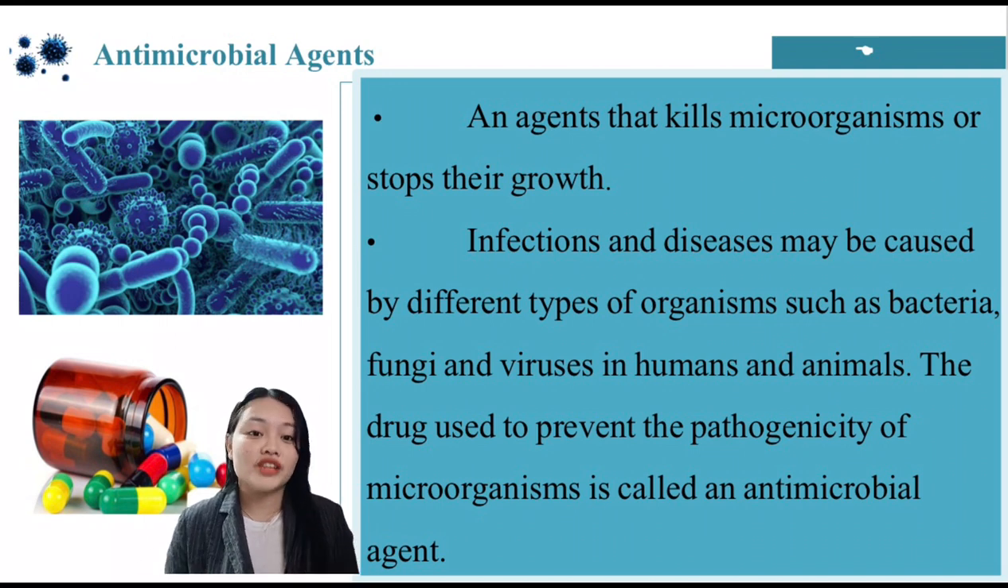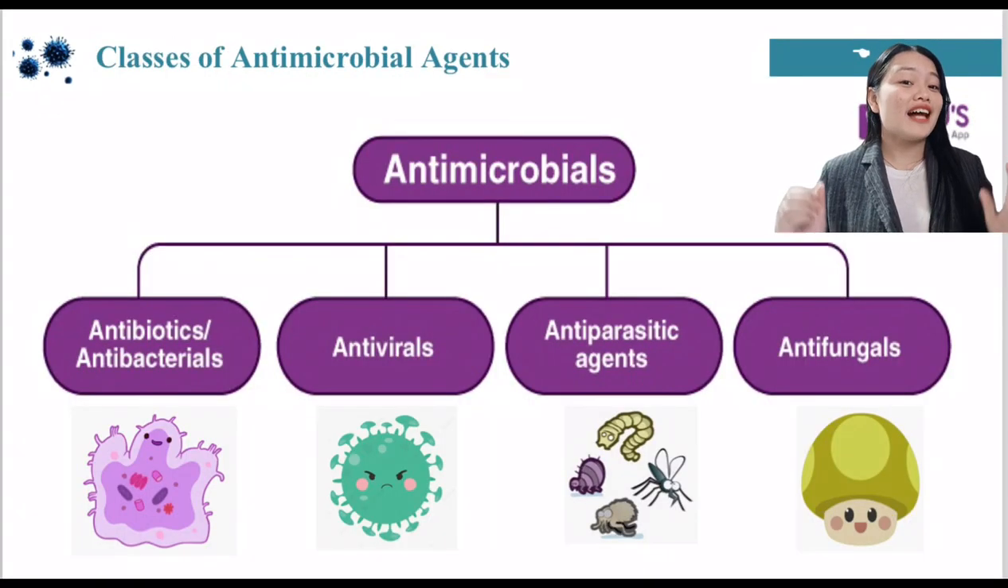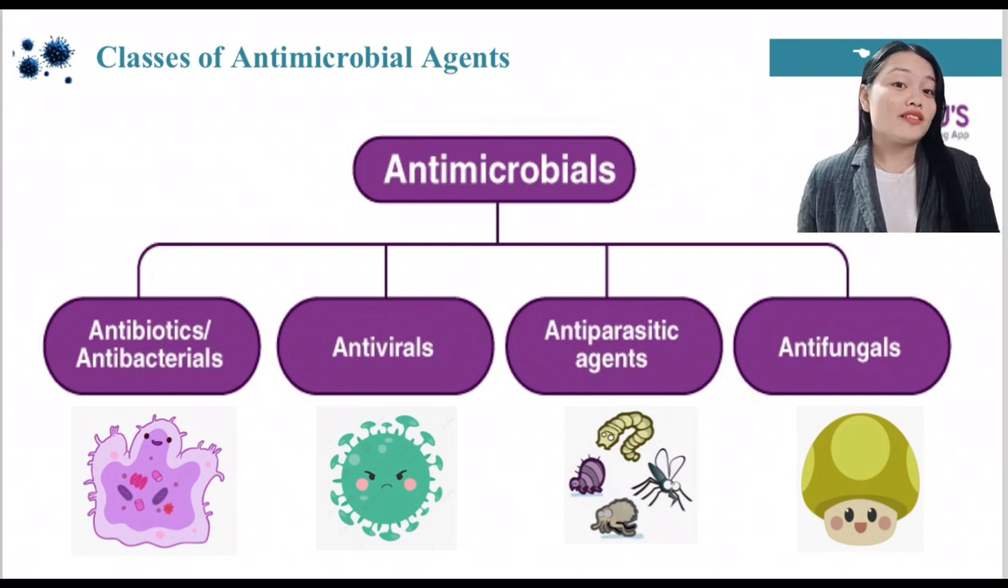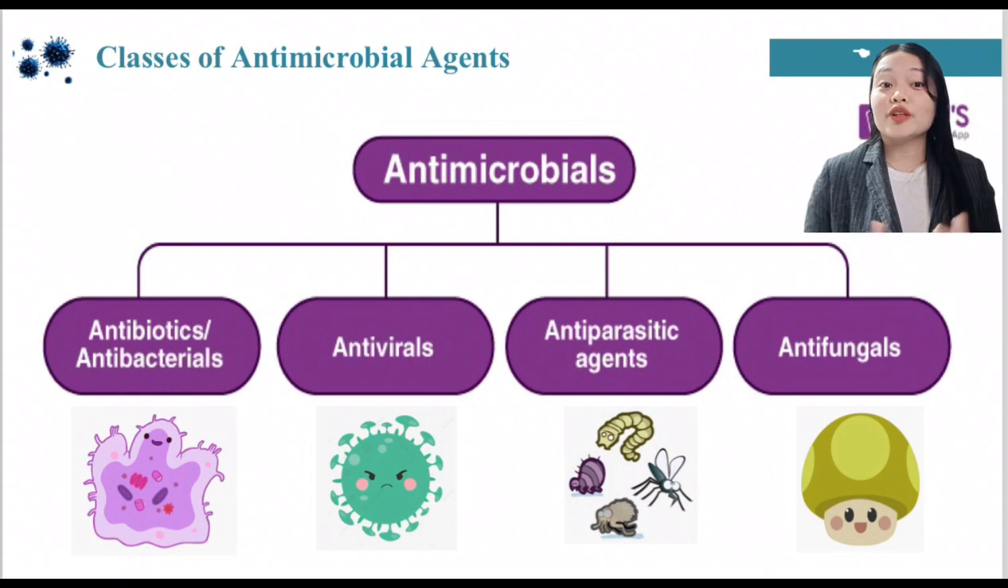And when we say pathogens, it is any organism that can produce diseases: viruses, fungi, protozoa, or any other bacteria or worms. So there are classes of antimicrobial agents. First, let's start with antibiotics. It is also known as antibacterials.